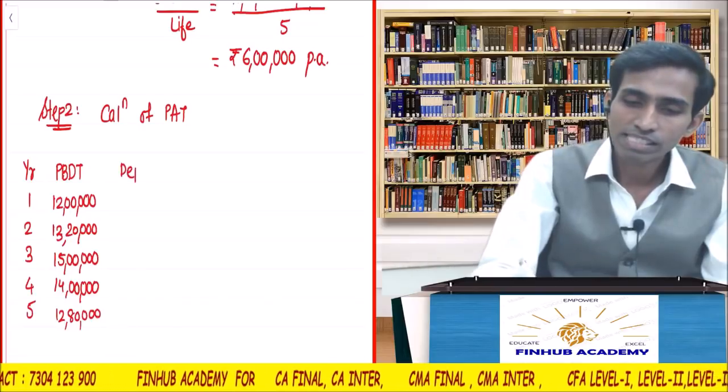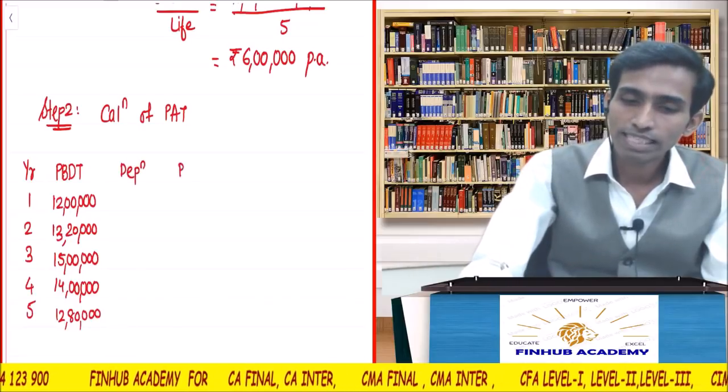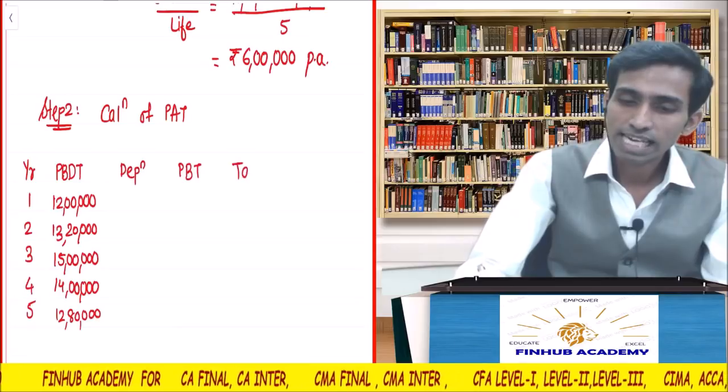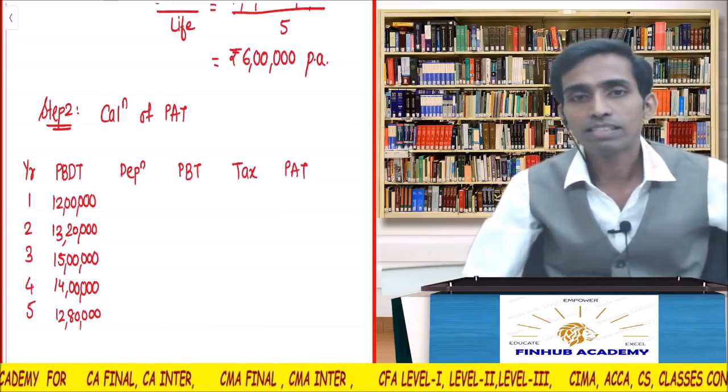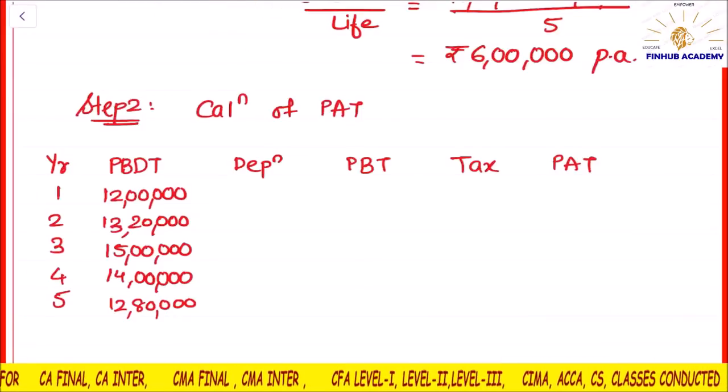I have the depreciation. Then you will get PBT. Then you will calculate tax and then you will calculate PAT. I am leaving this on you. Please complete this table and give me the figures.